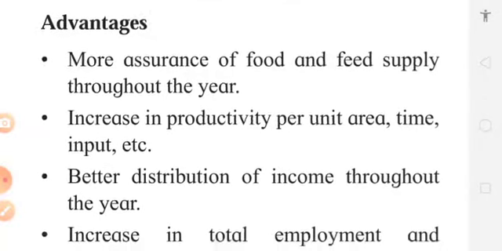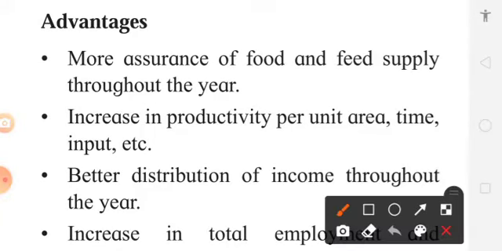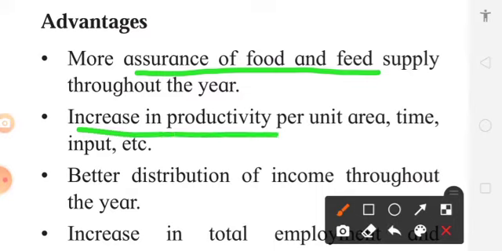Then what are the advantages of multiple cropping? There is assurance of food and feed throughout the year, and that will increase the productivity per unit area. How does that increase productivity? Because in the multiple cropping system, we grow different crops having different root systems.